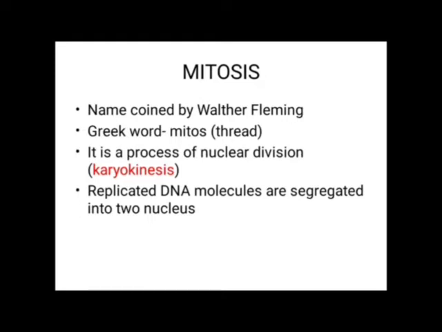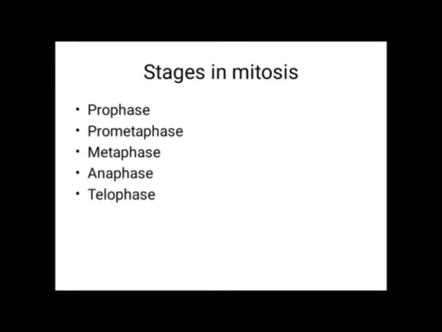Then, the stages in mitosis. The stages followed throughout the process of mitosis are interphase, then prophase, metaphase, anaphase and telophase. Prometaphase is a preparatory stage of metaphase.